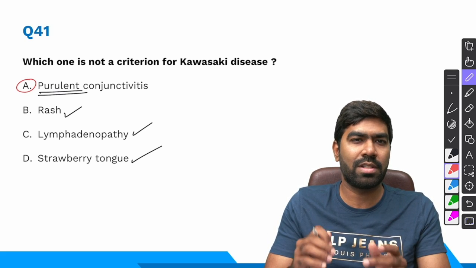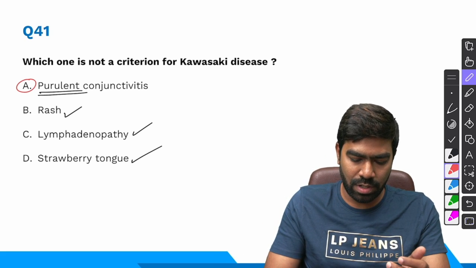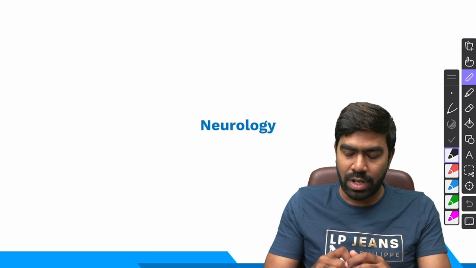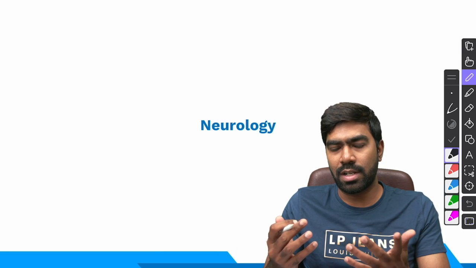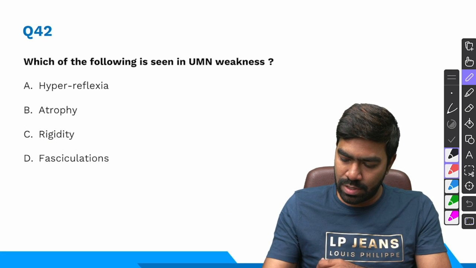You do have conjunctivitis. It's a pink conjunctivitis. It's a non-purulent form. You don't have pus. Even if you take a culture, it's going to be negative only. It's a sterile, non-purulent form. The right answer for this question is again simple, straightforward, option A. And the treatment of choice for Kawasaki disease is going to be IVIG plus or minus aspirin. That's it.